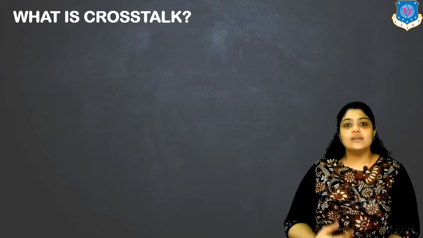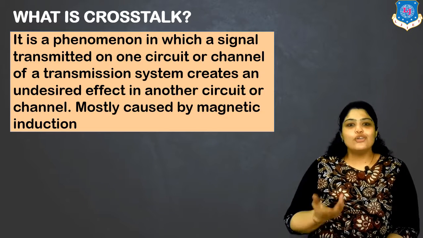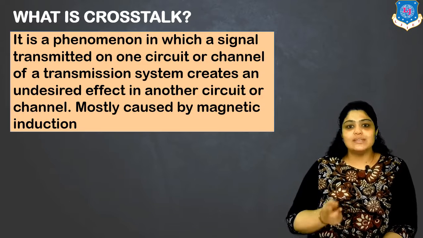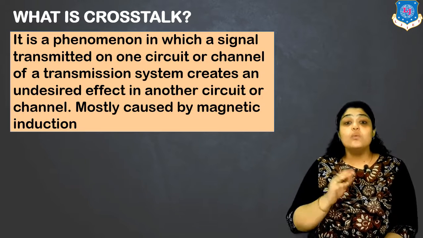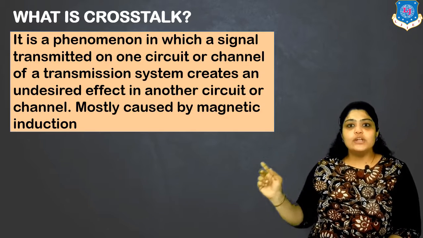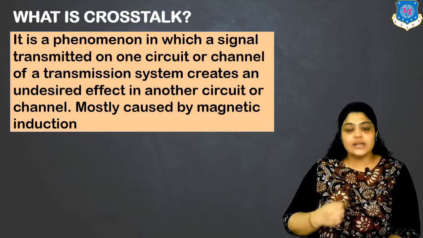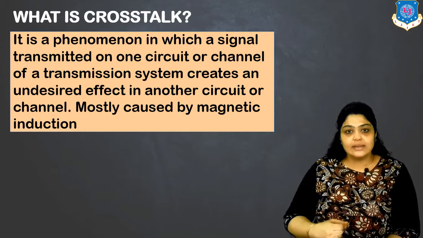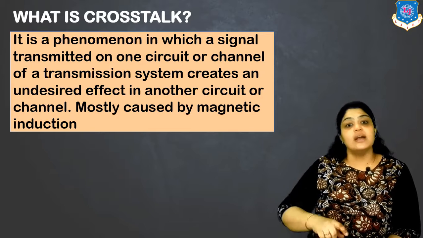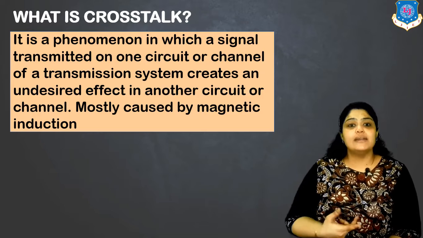Before I start with the next advantage, let me tell you what is crosstalk. Crosstalk, if I want to explain in one sentence, I would say mixing of signals. Now, why or how do these signals mix? Crosstalk is a phenomenon in which a signal transmitted on one circuit or channel of a transmission system creates an undesired effect in another circuit or channel. It is mostly caused by magnetic induction.